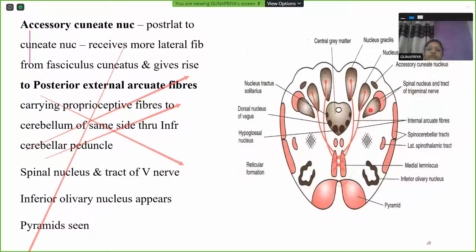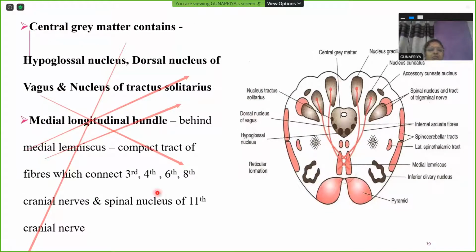The spinal nucleus and tract of trigeminal nerve can also be seen here. This is a new kind of nucleus appearing here, gray matter, and that is known as the inferior olivary nucleus. Pyramid is also seen here. So this thing has become permanent now. I think I should try to remove it later.